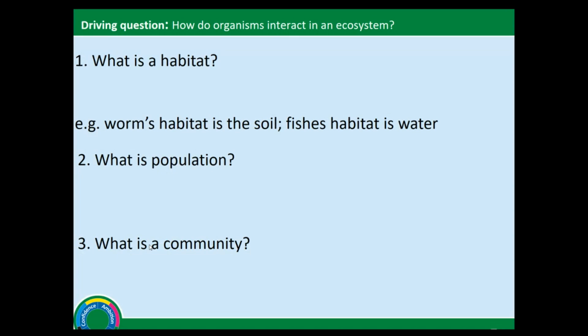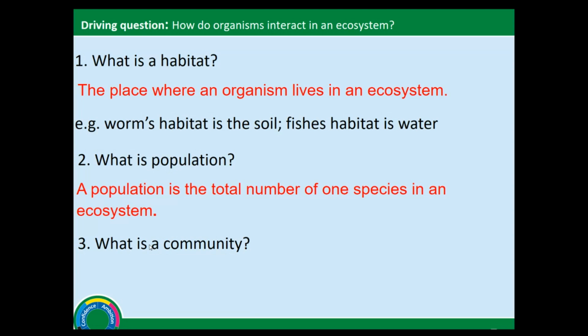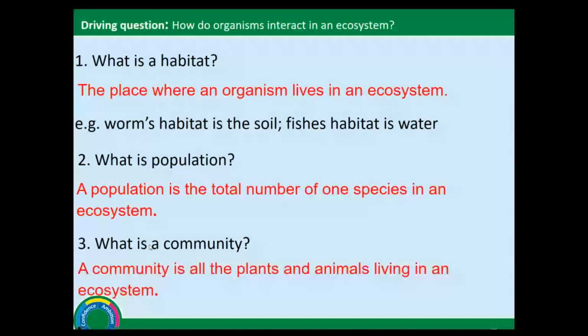Okay, I display the answers now. Please mark. If you had said a habitat is the area where an organism lives in an ecosystem, you still get the mark. You can use the word area or place. Population is the total number of one species in an ecosystem. And a community is all the different plants and animals living in an ecosystem. Or if you've said a community is all the different organisms living in an ecosystem, you get the full marks for that as well. You can pause the video to mark or write down these answers if you so desire.